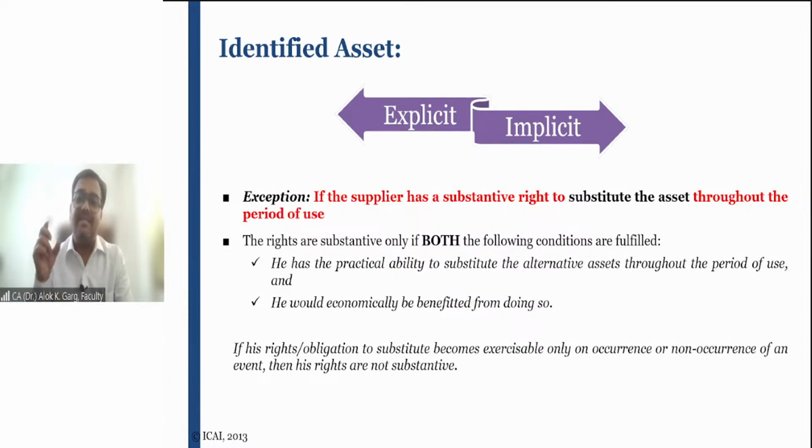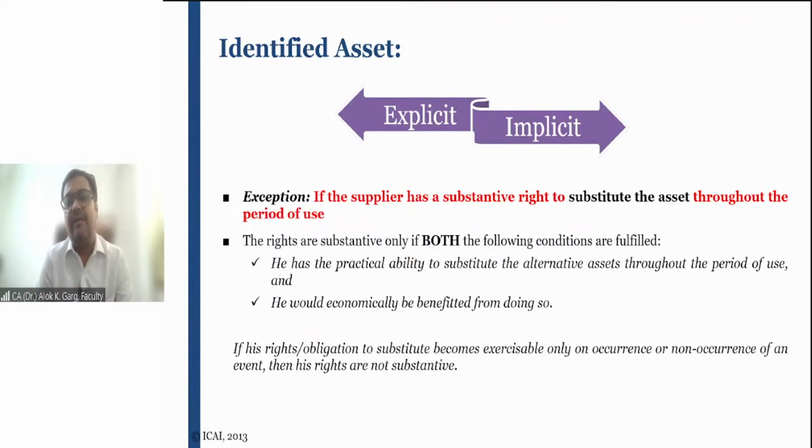Since the lessor has only one car, and that was the only specialized car, even though the details are not mentioned, it will be considered that the asset is implicitly identified in the contract. This is the meaning of implicit.